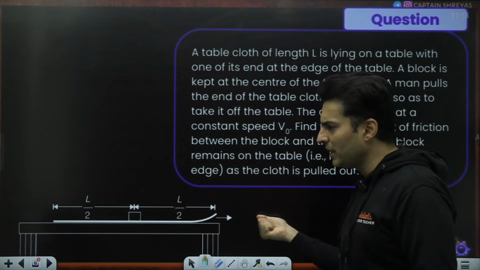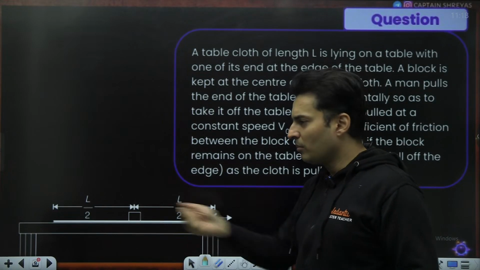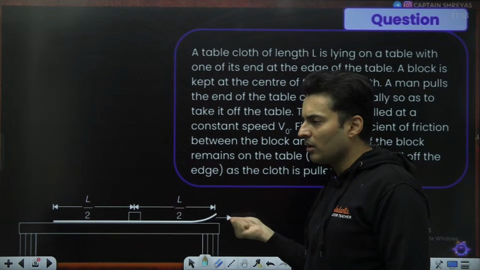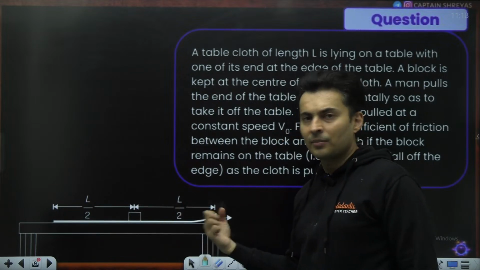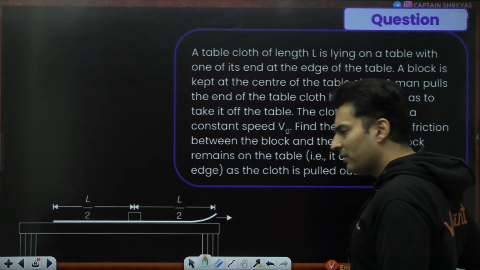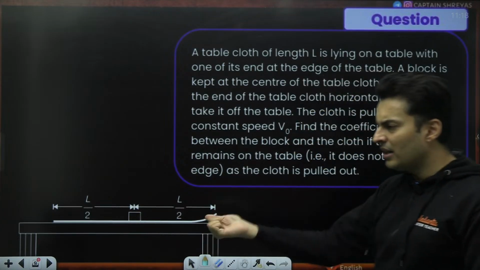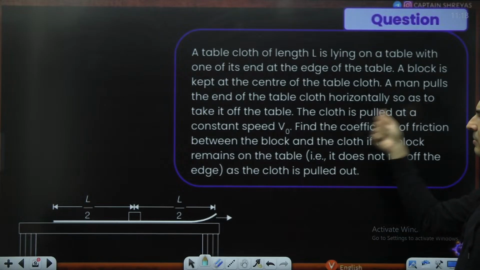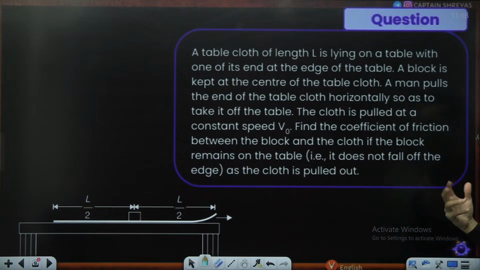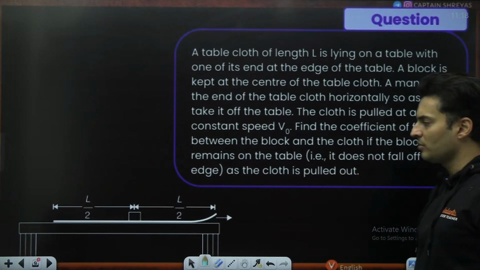But think about it, when you start pulling it off, yes, the block has inertia. It won't exactly stay there because the block and the cloth surface together have some friction between them. So I think the block will be slightly dragged in the front. If you pull it out slowly, then the block will fall off the table. But if you pull it fast enough, then the block might not fall off the table. It will probably land here or here or here somewhere, depending on your speed. So if the cloth is pulled at a constant speed, then how much should the coefficient of friction between the cloth and the block be so that it does not fall off the edge as the cloth is pulled out?